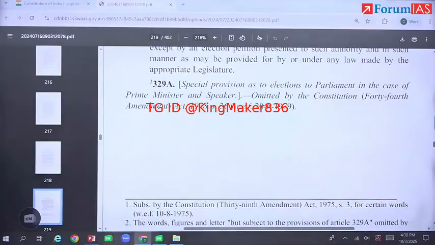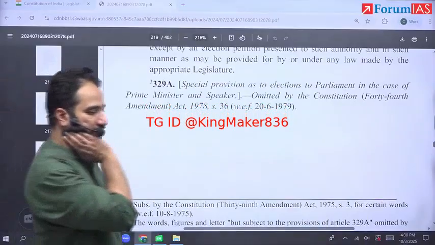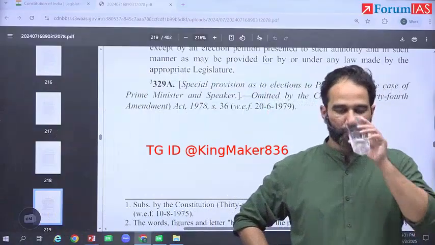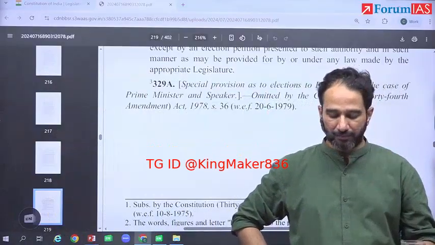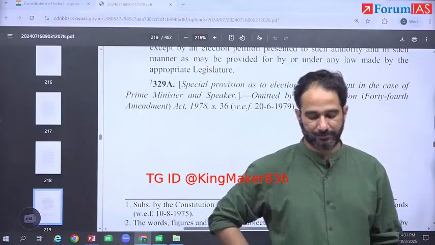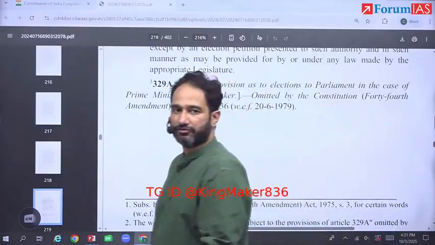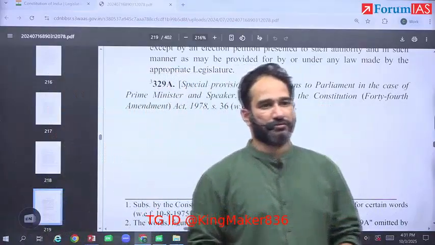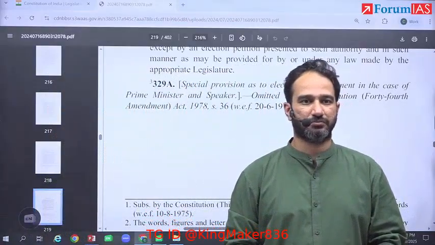Right, on the last one: builds public trust. This part is clear to everyone?